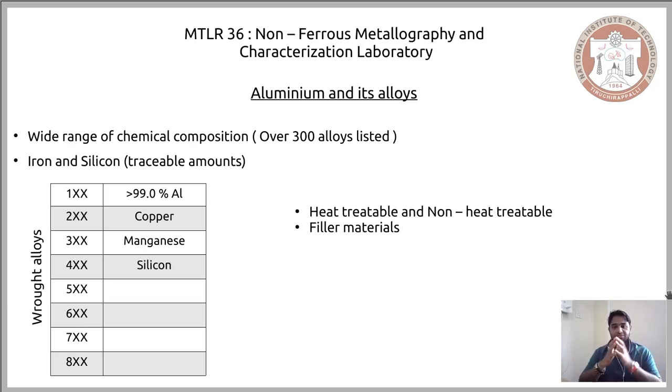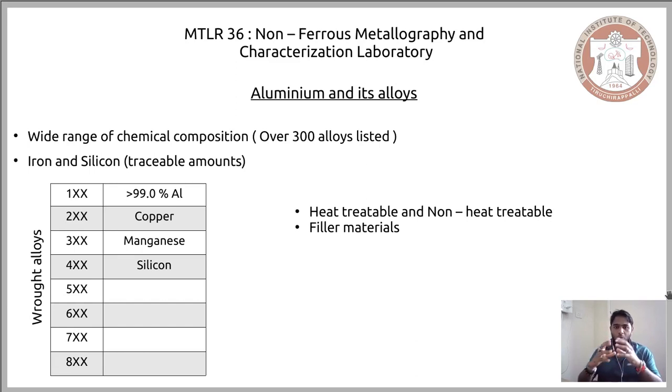Now the next series in this UNS designation is the 4XXX series, and this particular alloy comprises aluminum and silicon. Aluminum and silicon form a huge range of alloys, and this range includes both heat treatable and non-heat treatable alloys. So you can change the chemical composition of silicon in such a way that you have definite categories of alloys that are heat treatable, and other definite categories that are not heat treatable.